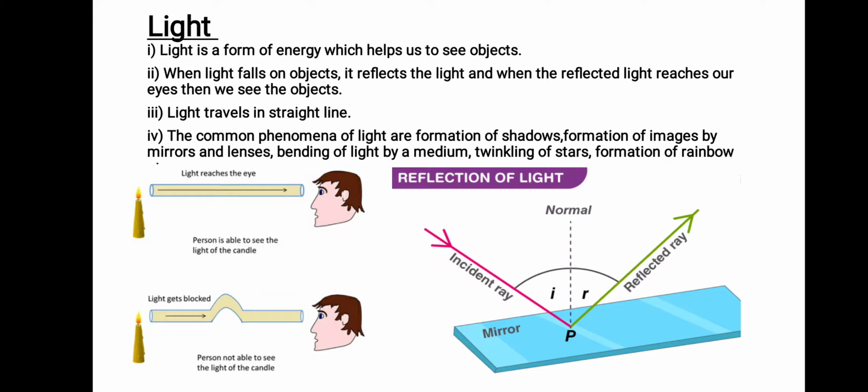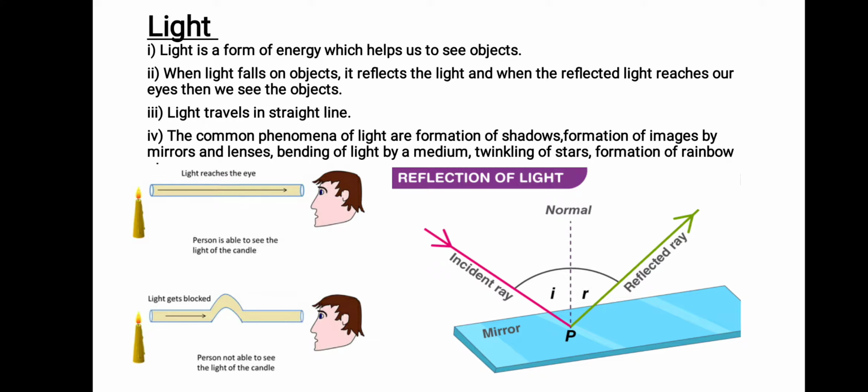Basically, when light falls on a particular object, for example, you are able to see a dressing table in front of you. So how are you able to see the dressing table? Because the light falls on that dressing table, gets reflected back to you and reaches your eyes, then you are able to see the dressing table. So if you want to see some object, light has to fall on that object and the reflected light rays will reach your eye and you will be able to see that particular object. This is how you see all the objects around you, right? So that's why in the dark you're not able to see anything, right?